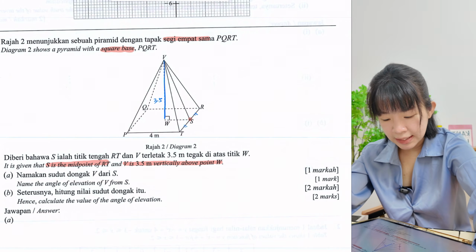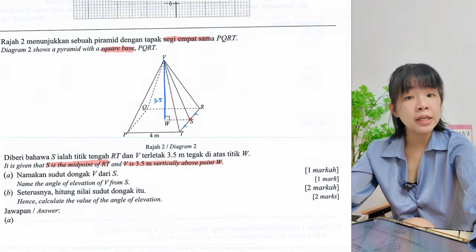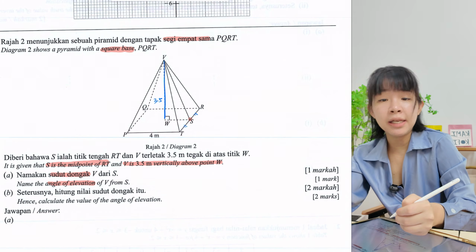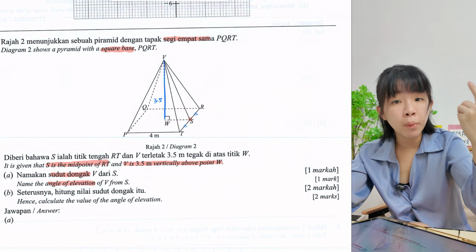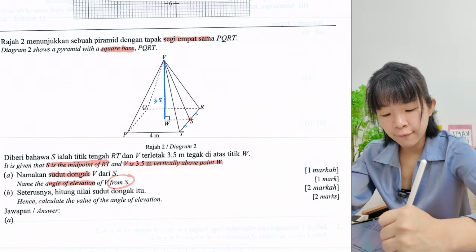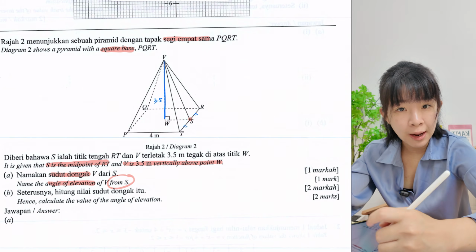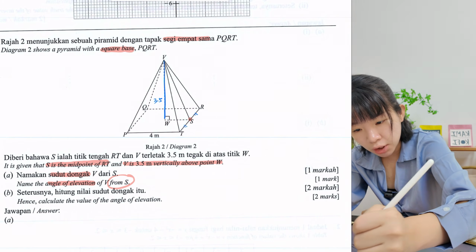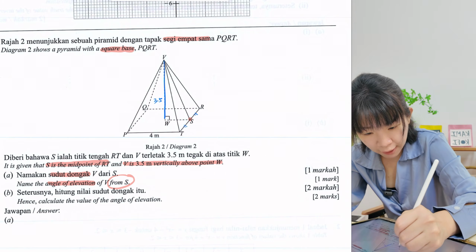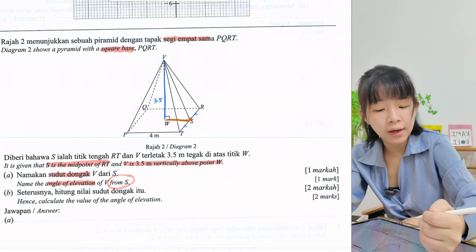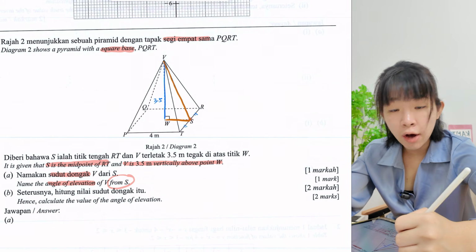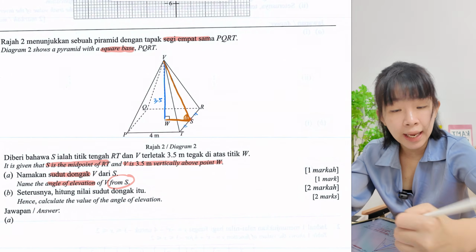Okay, so now A, name the angle of elevation of V from S. Now here, angle of elevation, sudut dongakan, meaning angle that look up. From where? From S. Okay, from S look at V. Now, before you draw the line S to V, first we have to draw this horizontal line from S. Then only from S, draw to V. Okay, the angle of elevation is this angle.